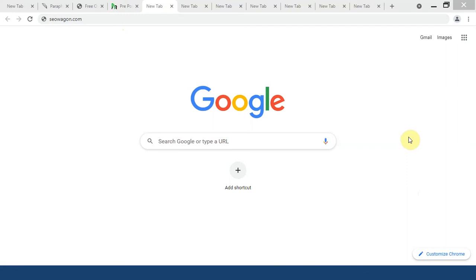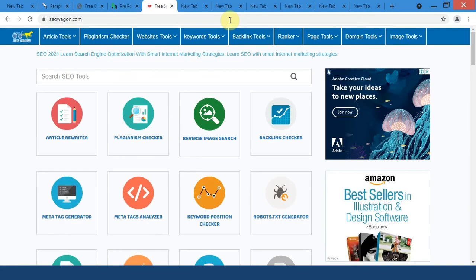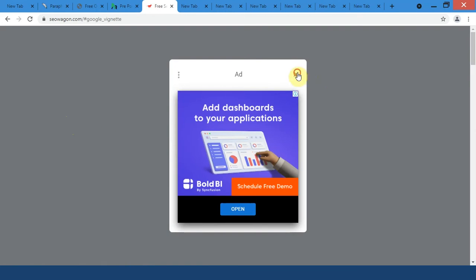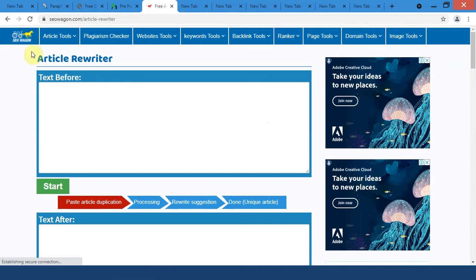At number 4, we have SEOwagon.com. This website is very much similar to the previous website as this has a lot of SEO tools built in. Click on article rewriter, close the ad, and there we go. We can see this is the article rewriter. I have tried all of these and have found that paraphrasing or article rewriting on SEOwagon.com takes more amount of time as compared to its competitors. However, it is completely free to use and there are no word limits.